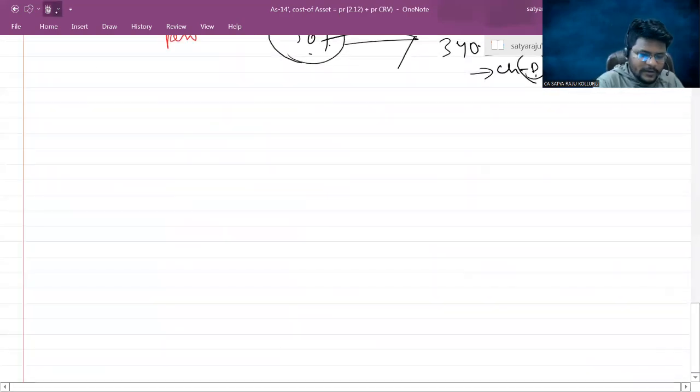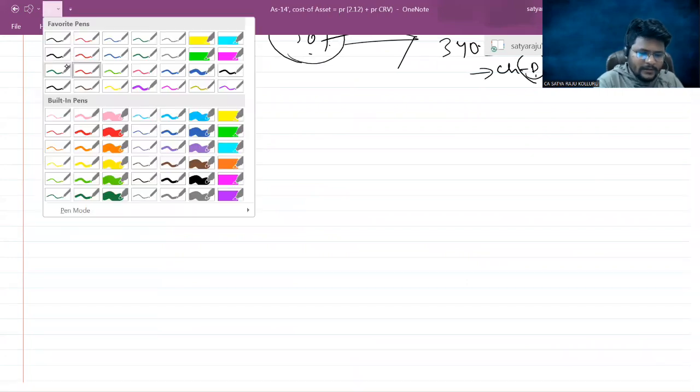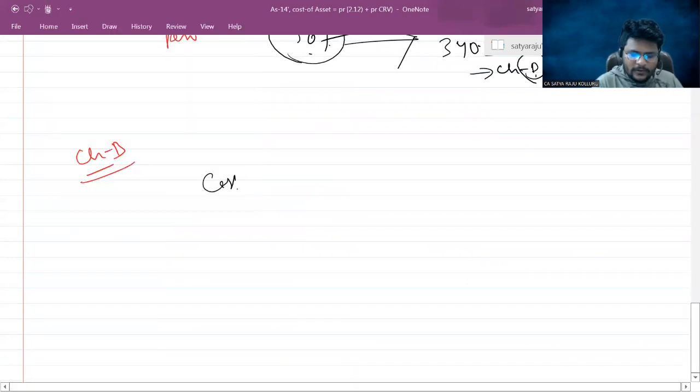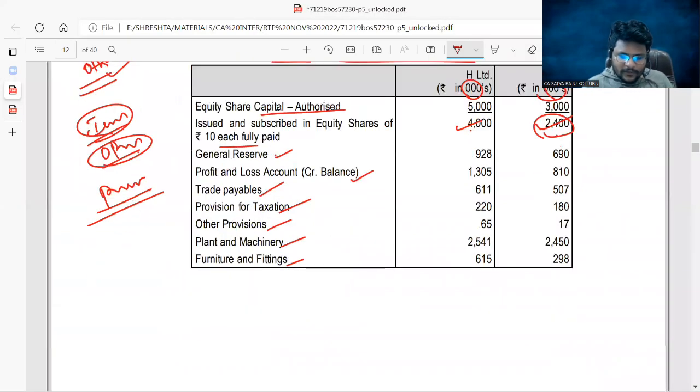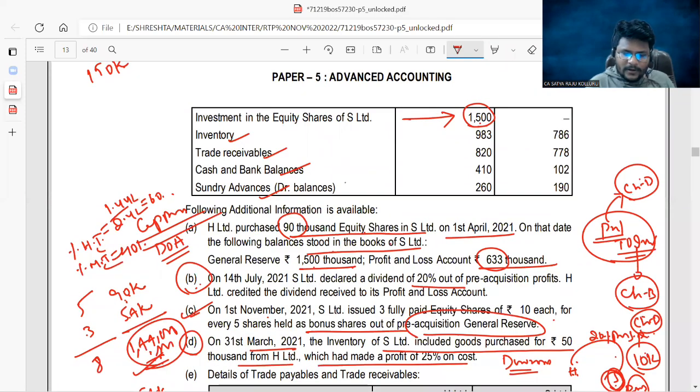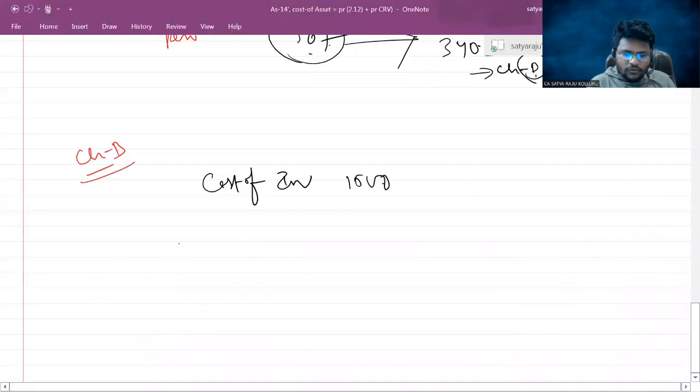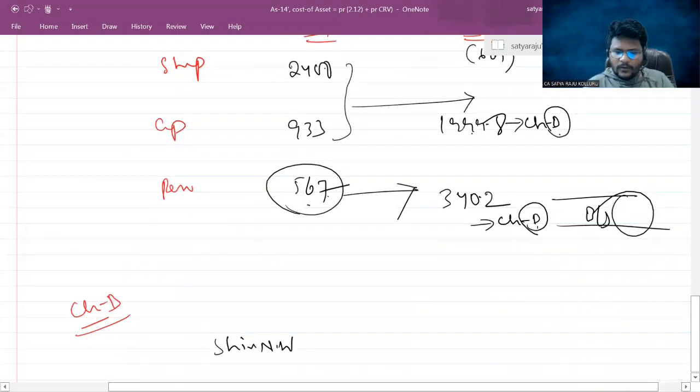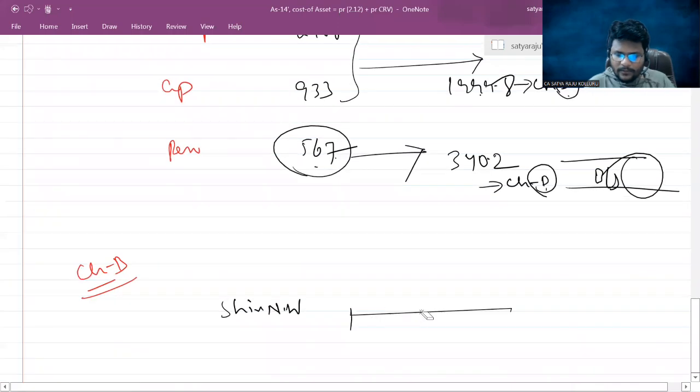Then after chart A, you can go for chart B for calculation of cost of control. Start with cost of investments. It is there here itself. The cost of investments was given as 1500. You should compare with, one second. First, you can start with share in net worth in the subsidiary. That is, just now we got 1999.8.